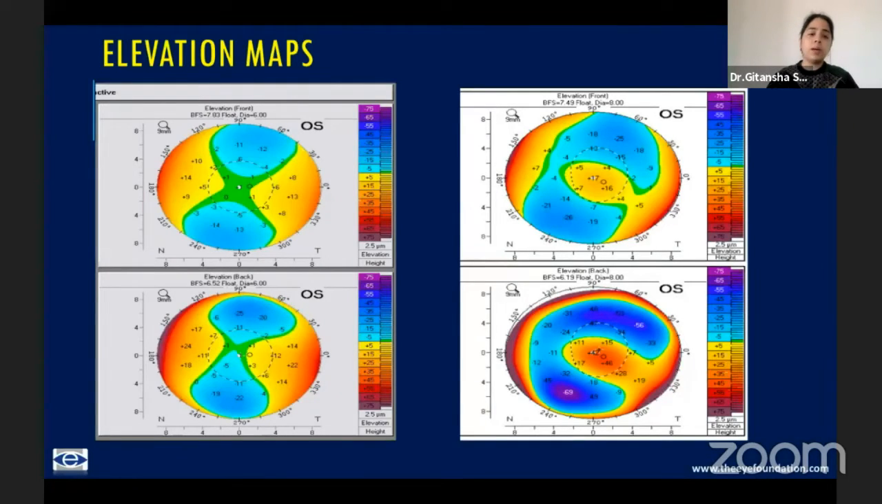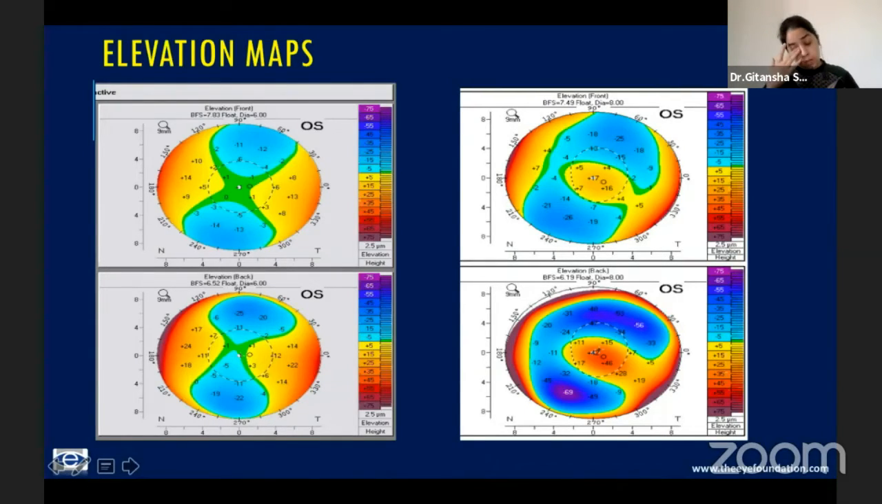Moving on to the elevation maps, we have both the elevation maps on the anterior and posterior corneal surface. What you look at is the 3 mm zone. This is not the 3 mm zone, this is the pupil. How you see the 3 mm zone is, you have 0 here and 4 here, this is 2. So the 3 mm zone will vary from here till here on the cornea.